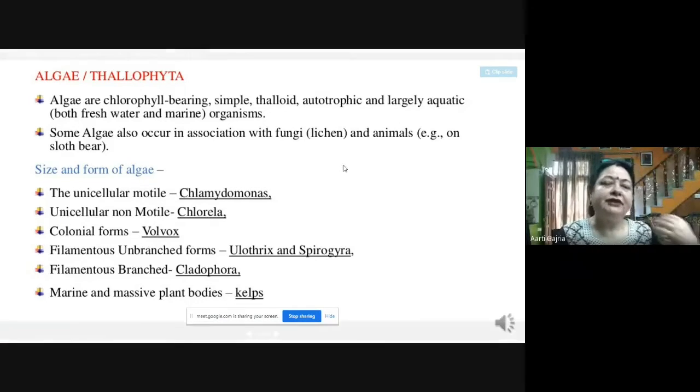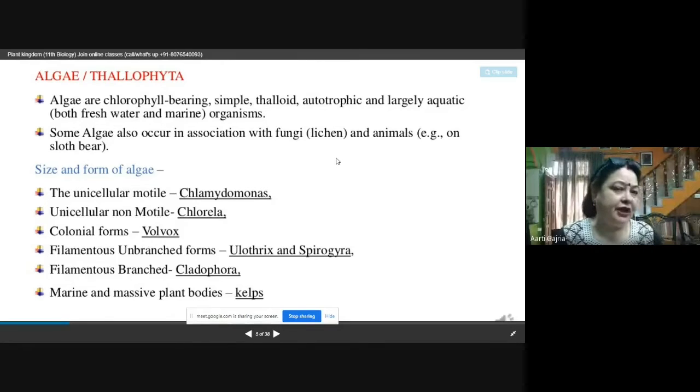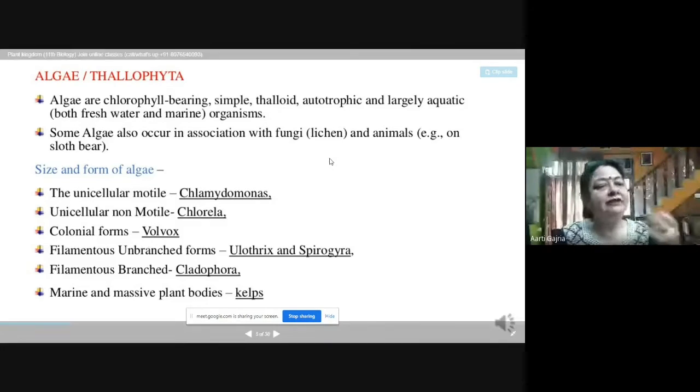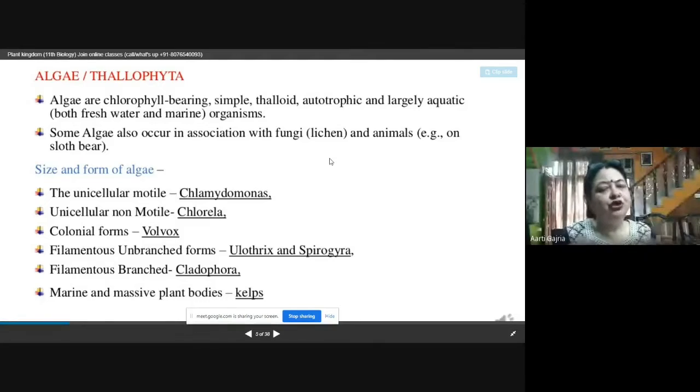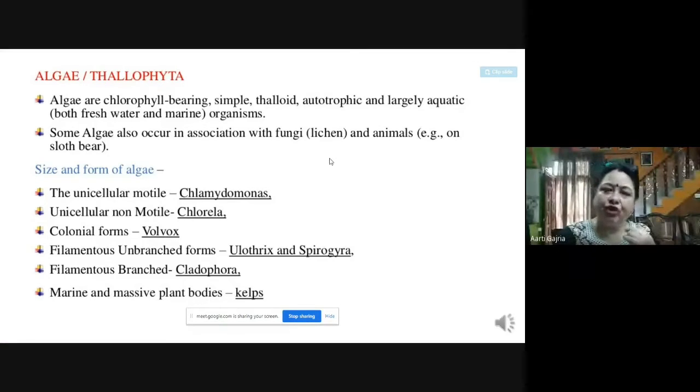Aquatic means their habitat can be fresh water and their habitat can be marine water. You will find algae in fresh water as well as in sea water. Different algae are present in different habitats, but mainly their habitat is aquatic only.